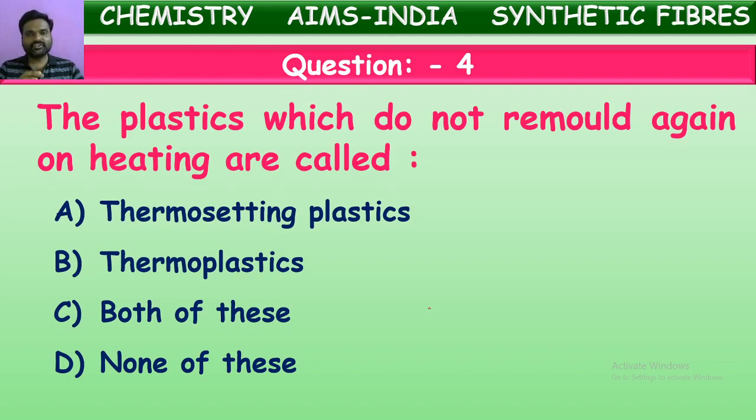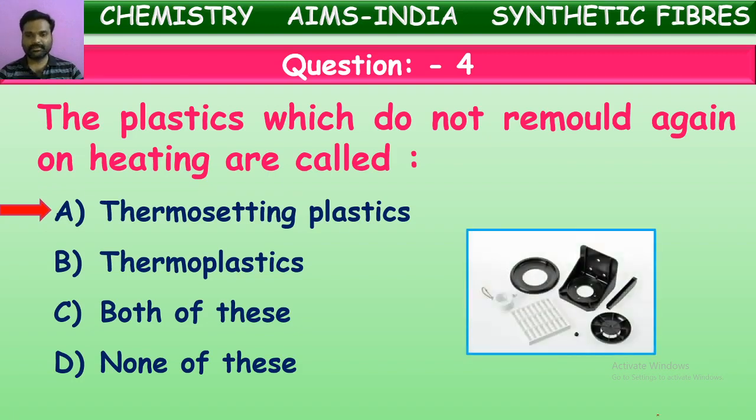The plastics which cannot be remolded once they are made into one form, so that should be used in the same form, and they won't melt on heating. Such kind of plastics are called thermosetting plastics. Yes, here the correct answer is thermosetting plastics.